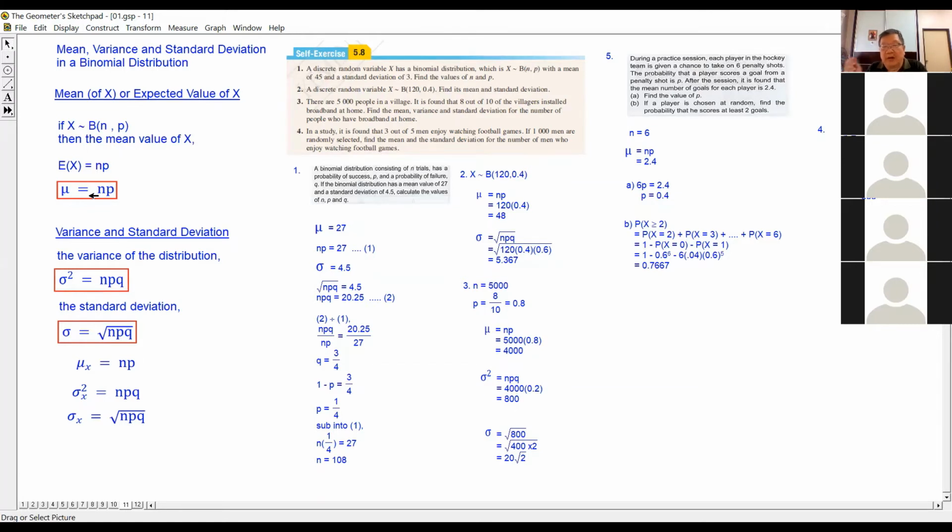So when any player in our team goes down and takes the penalty shot, we are very confident that we can get at least 4 goals. We shoot 6 times, at least 4 times will go. All our players are very capable, right? So from there we can see the mean. Then where is the variance? Where do the variance and standard deviation come from?